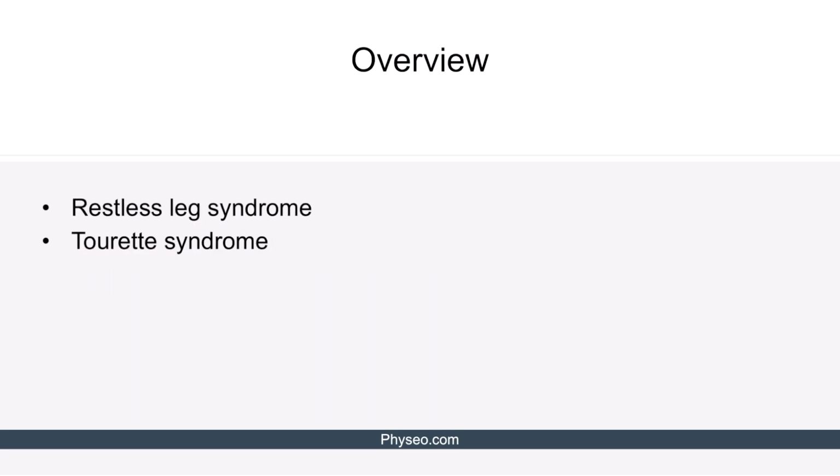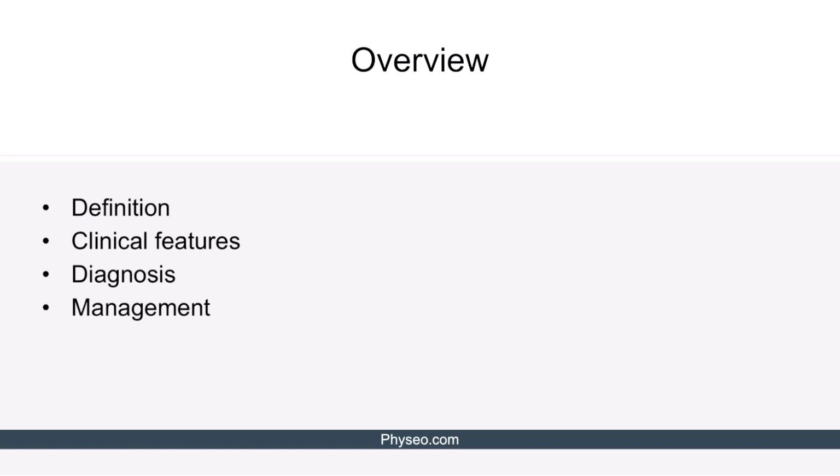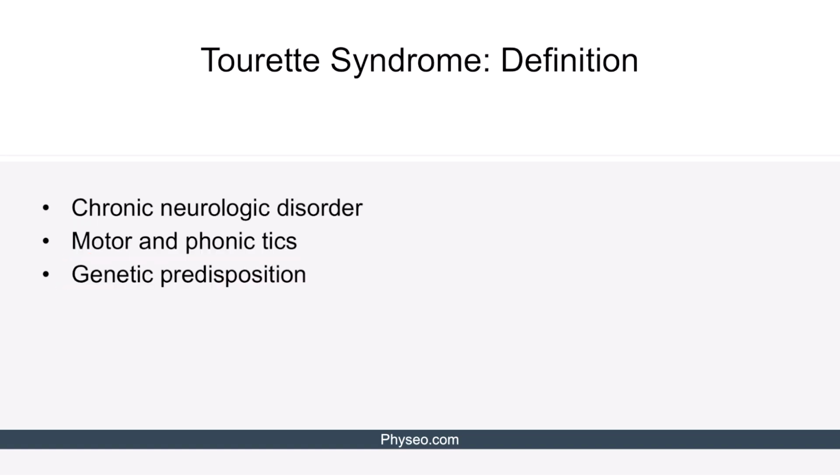Let's move to our last topic, Tourette syndrome. We will discuss definition, clinical features, diagnosis, and management. Tourette syndrome is a chronic neurologic disorder. The hallmark of this disorder is motor and phonic tics. It's associated with genetic predisposition.